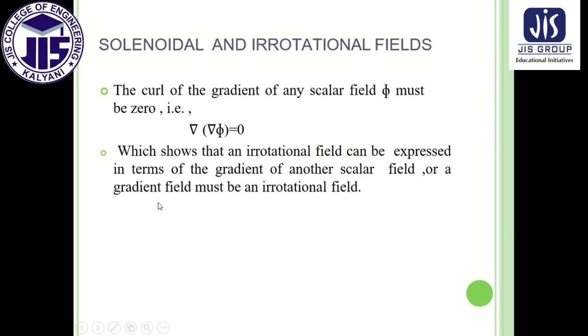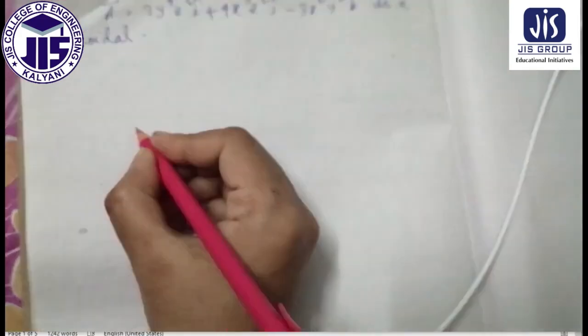Again in this slide, if we go to the last line, what's written here? Gradient field must be an irrotational field. That means gradient field must be an irrotational field. So here nabla cross nabla phi is equal to 0. By this formula, nabla cross nabla phi is equal to 0. By this we can say that gradient field must be an irrotational field.